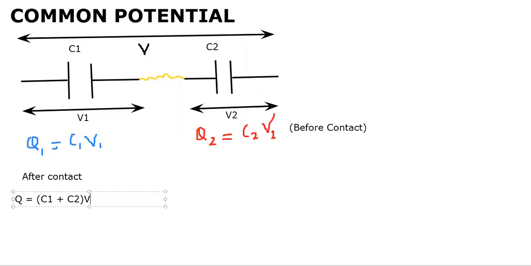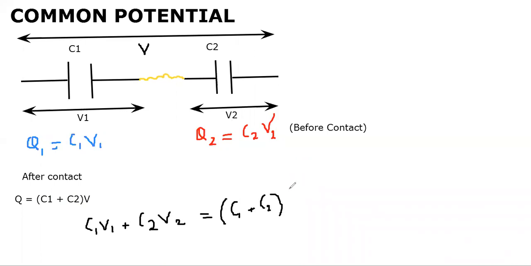Now due to conservation of charge, the charge before and after would be the same. It means that the sum of these charges before is equal to the charge after. Charge remains conserved. So C1 V1 plus C2 V2 is equal to (C1 plus C2) times V. Now you can find the expression for potential here.